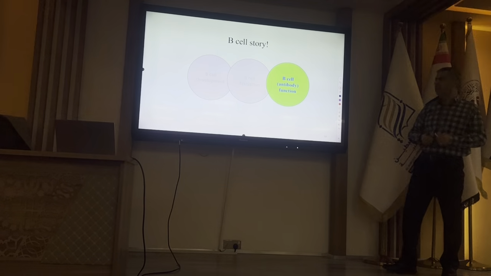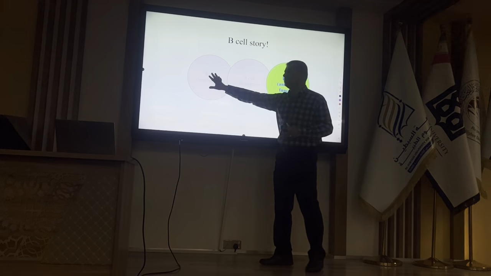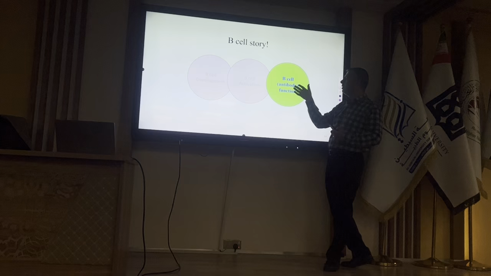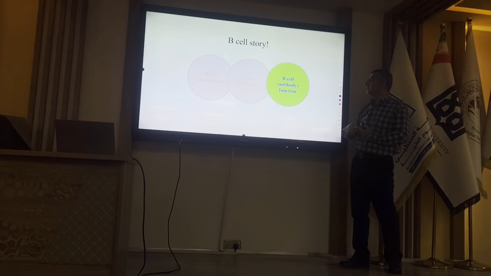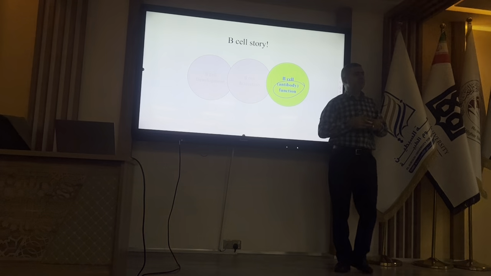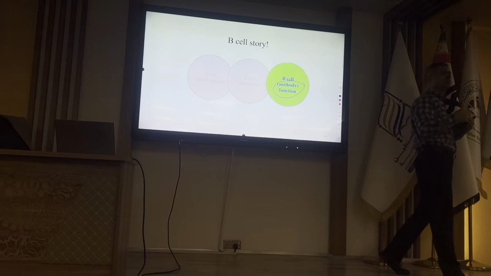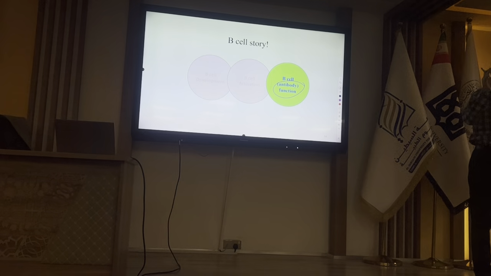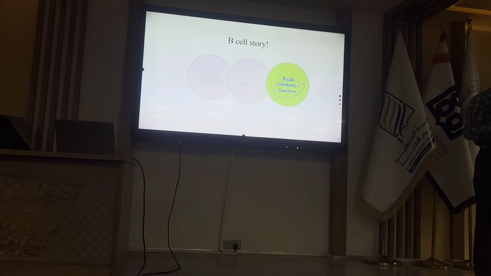So I talked about B cell development in the bone marrow and B cell activation in the secondary lymphoid organ. Now B cell function, or indeed it's better to say antibody function, because B cells will produce antibody, and antibody fights directly with the pathogen or any antigen.